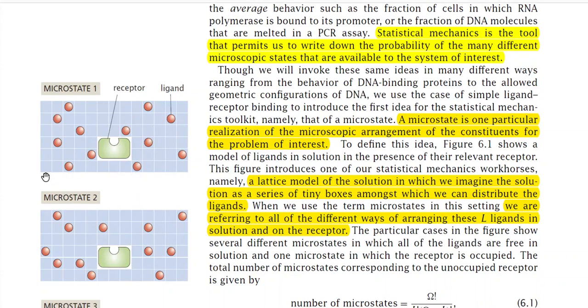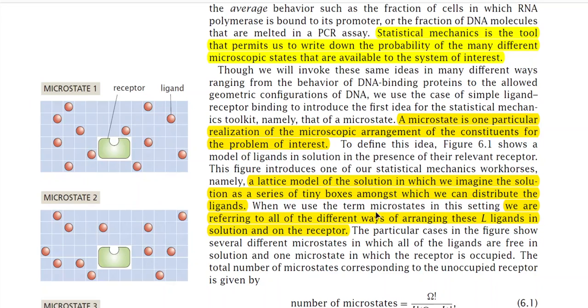and lattice model means that this portion of the solution has been divided into many tiny boxes. You see these are the square boxes. This is the first box, second box, third box in the first row, and in the next row again a series of such boxes. So we have divided the total solution into some tiny boxes, and all these ligands are in any of such boxes. You see this particular red ligand is in this particular box, and this one is also in this box. So all the ligands are in some boxes.